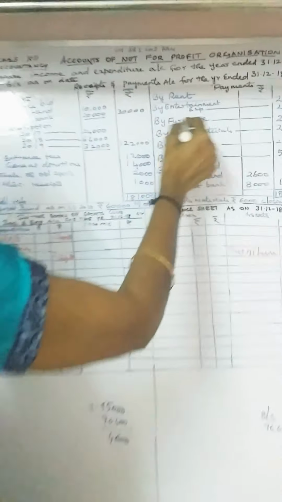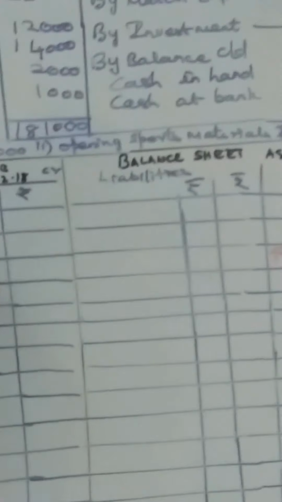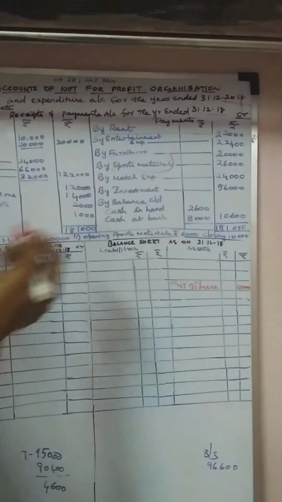Next is sports material. Regarding the sports material, you have some adjustment. They have given in the adjustment the opening sports material. So the opening sports material, with that the sports material purchased during the year, 26,000, minus the closing sports material. You have to do it like that in the expenditure side.